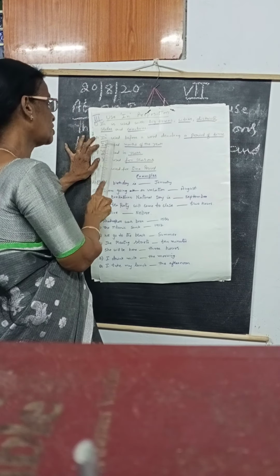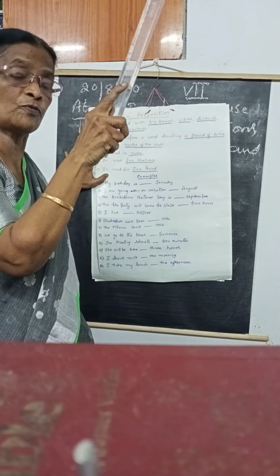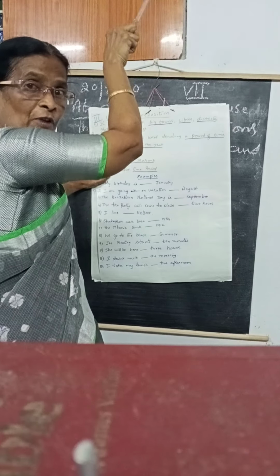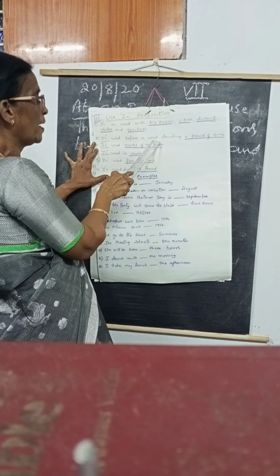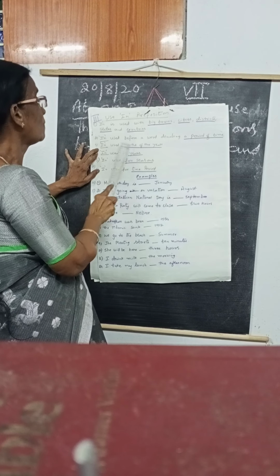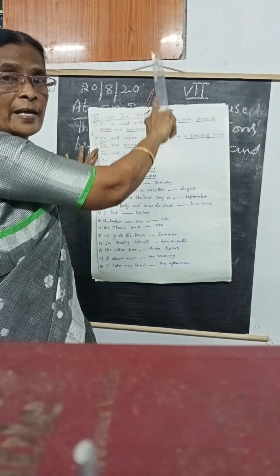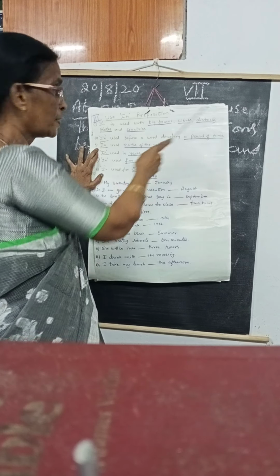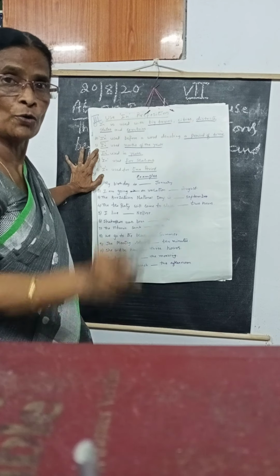And second one, in is used before a word denoting a period of time. At is used for a point of time. Here, period of time. There is a point of time, specific time, and holiday period with at. But here, in is used before a word denoting a period of time. Third one, in is used with months of the year. First one, cities, countries, states, everything, big town. And second one, period of time. Third one, months of the year.